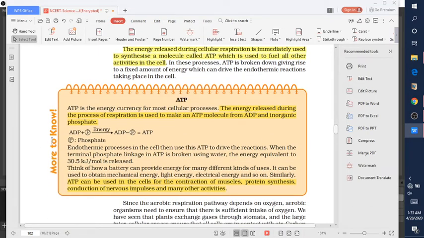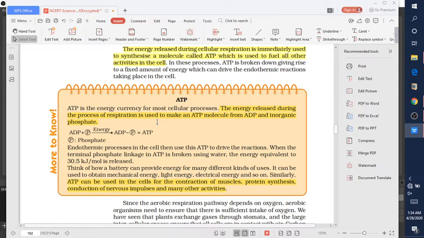So how is it formed? ADP, that is adenosine diphosphate, plus one molecule of phosphate. Whenever this endothermic process occurs in the presence of energy, this ADP and phosphate group are converted into ATP, that is adenosine triphosphate. In ADP there are only two phosphate groups, but in ATP there are three phosphate groups.